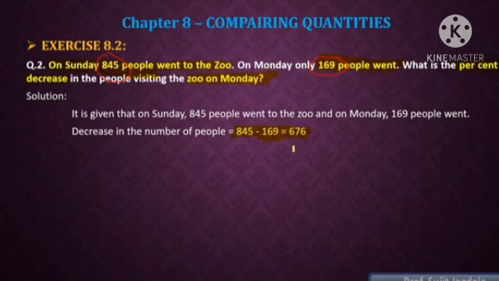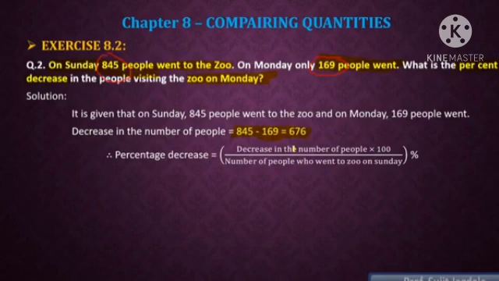Now the next thing we have to calculate is the percent decrease. Now we obtained the number, but we have to calculate it as a percent. So that's why we have to multiply it by 100. We multiply that ratio with 100, then we are going to get the percent decrease. So in order to calculate the percent decrease, we take the formula: decrease in number of people in the numerator, then the denominator will be the number of people who went to the zoo on Sunday, into 100.